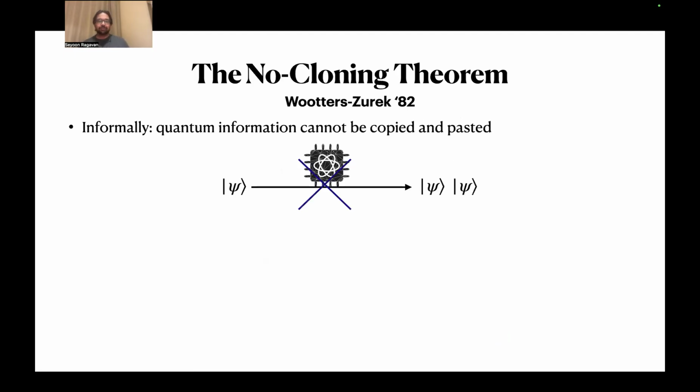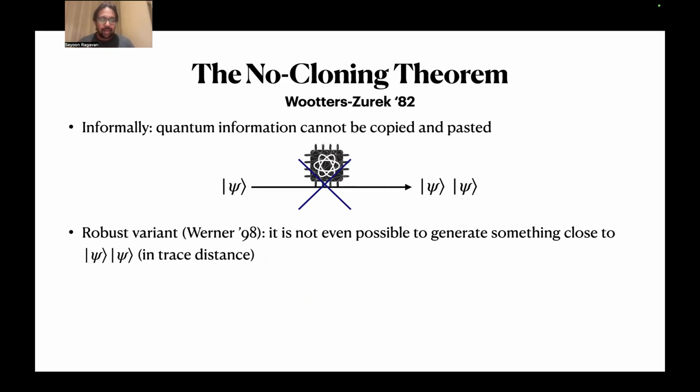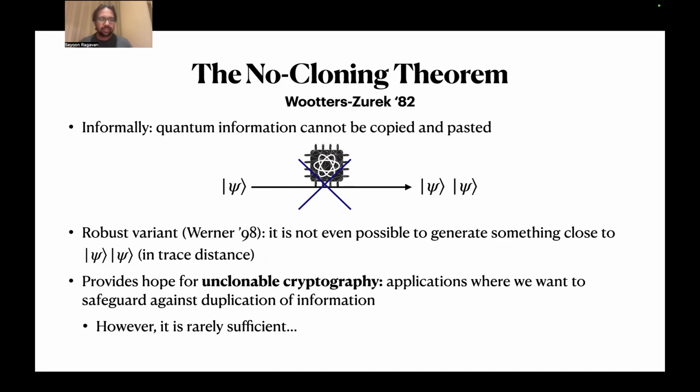So the star of the show today is the no cloning theorem, which informally just says that quantum information can't be copied and pasted. If I give you a quantum state, it's impossible to produce two copies of that same state for a generic state. And moreover, we also have robust variants of these due to Werner, which basically says that it's not even possible to generate something that's close to two copies of the initial state in trace distance.